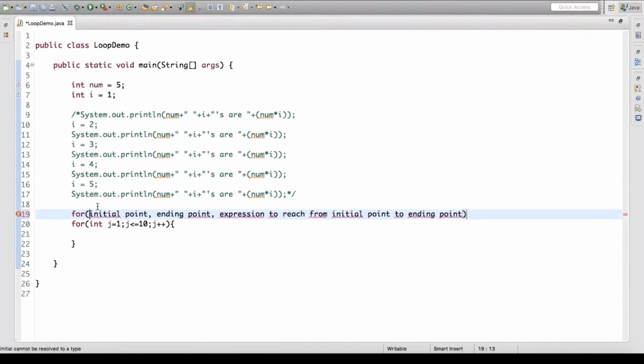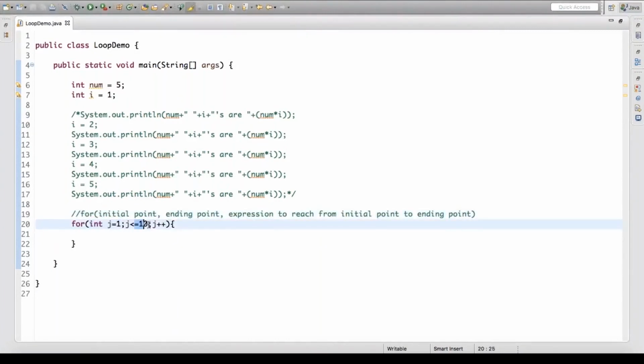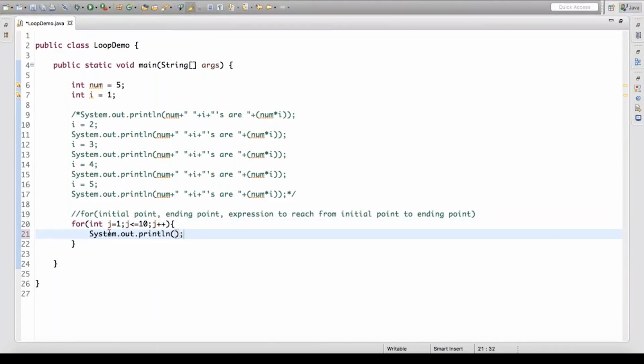This we must understand, what we have done over here. The for loop is taking one initial point, one ending point, and some way through which you can navigate from the initial point to the ending point. So j plus plus means keep on incrementing the value of j by 1. Initially the value of j is 1. 1 is less than or equal to 10. So in my body, I'm going to say num times j is num into j. This is what we're going to execute.